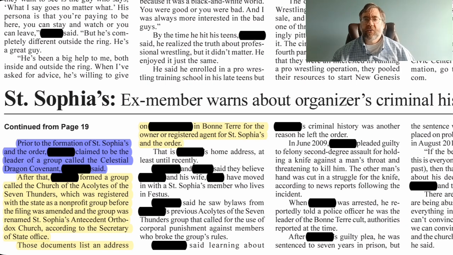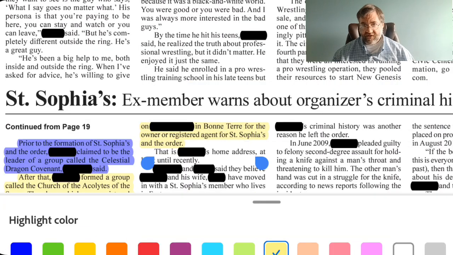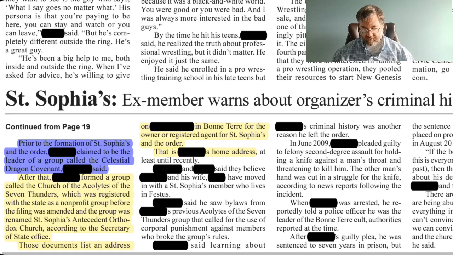Okay, so we have potentially two different things going on. We don't have enough information for all of it, but them saying that that's this individual's home address is something that we can potentially verify. The fact that he's not living there anymore is something right now that we can't verify. So we'll just highlight that is his home address as a potential verifiable fact. We'll highlight that in yellow.